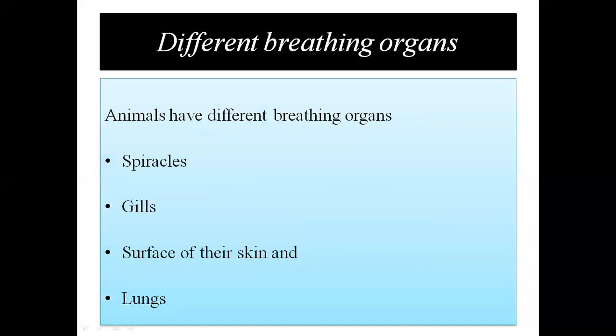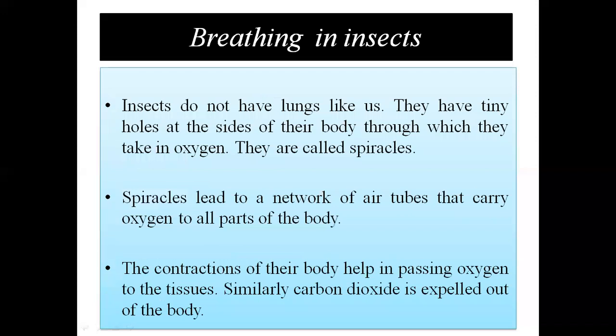Now let us see, children, what are the different breathing organs in different organisms. For example, we human beings breathe with lungs, but what about other animals? So there are different breathing organs. What are they? Spiracles, gills, surface of their skin, and lungs. These are the 4 most important breathing organs found in different organisms. Now let us study them one by one.